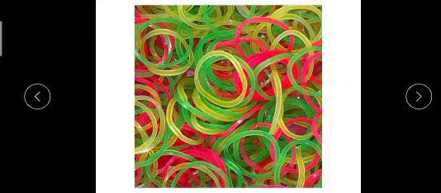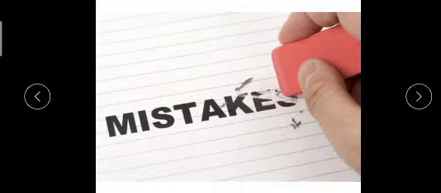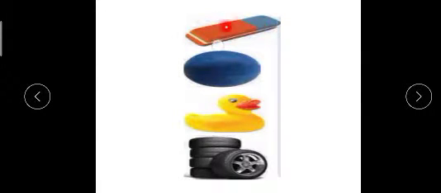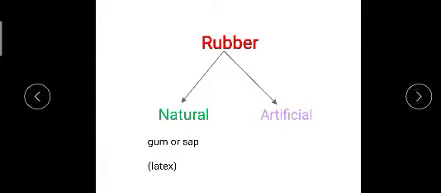Okay, so tell me what you see here. Yes, these are rubber bands. What we see here, yeah, this is a rubber. What is the material used to make an eraser? We use rubber. You can see here rubber eraser, rubber ball, rubber toys and rubber tires. So the first substance is rubber, and there are two types of rubber.